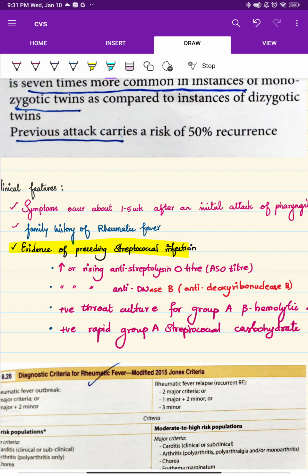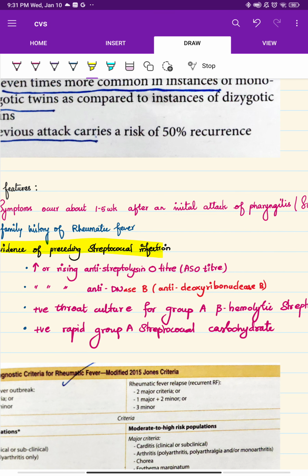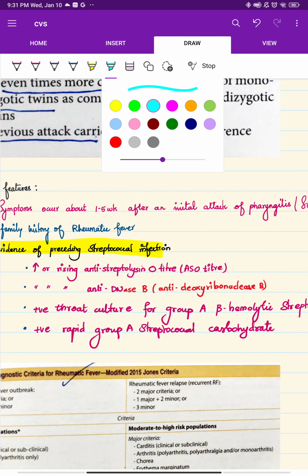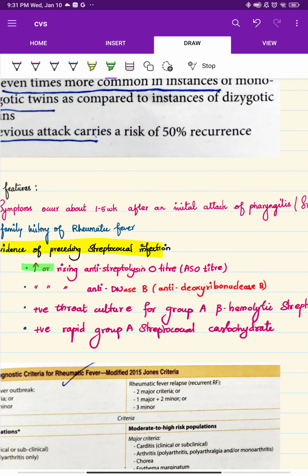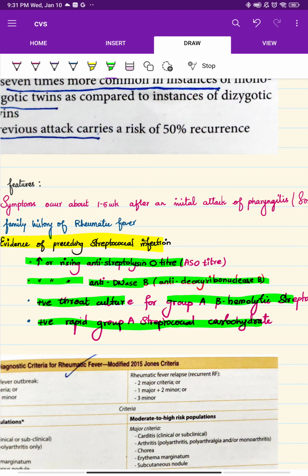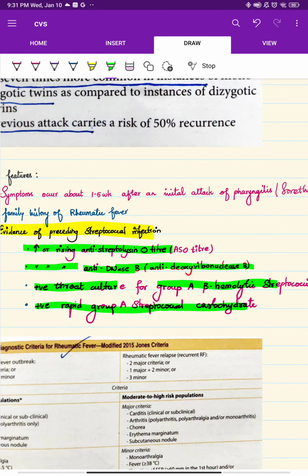So how will you identify the preceding infection? We will ask whether there is fever. Along with that, you will see a rising anti-streptolysin O titer, or a rising anti-deoxyribonuclease B, and a positive throat culture for group A beta hemolytic streptococci. A positive rapid group A streptococcal carbohydrate test also will usually be done.